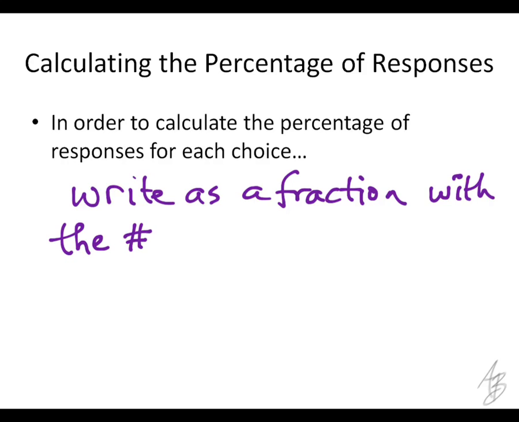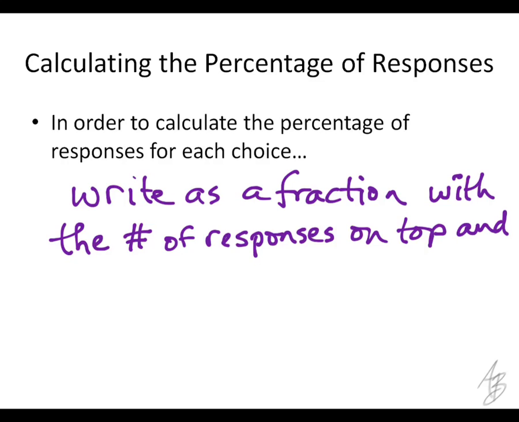I'm going to abbreviate number with a number sign. You can do that too if you want. On top. And what goes on the bottom? The total number of people surveyed.